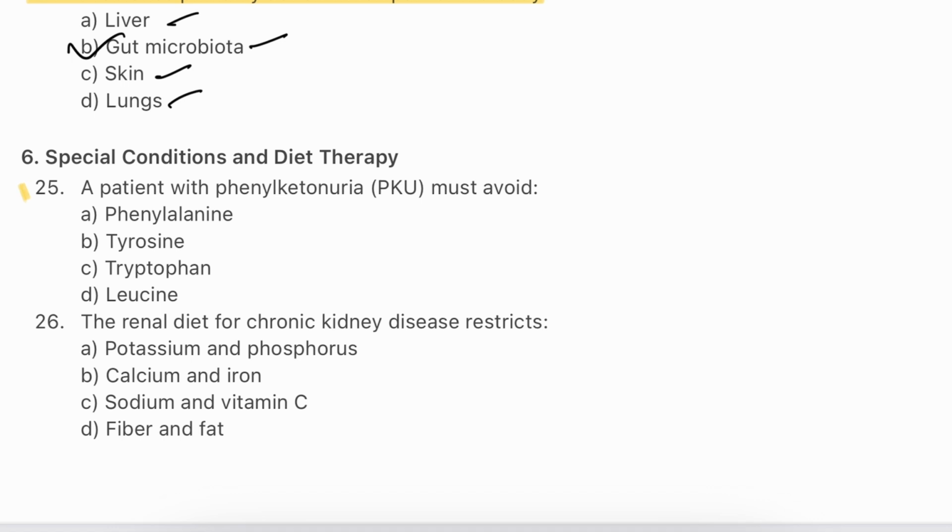Question number 25. A patient with phenylketonuria (PKU) must avoid phenylalanine, tyrosine, tryptophan, leucine. The answer will be A. Phenylalanine. In PKU, the inability to properly metabolize phenylalanine leads to its toxic accumulation. Avoiding phenylalanine is crucial in preventing intellectual disabilities and neurological damage, making dietary management essential for individuals with PKU.